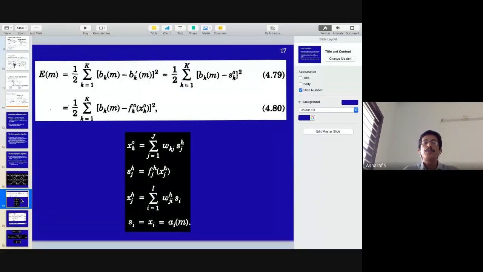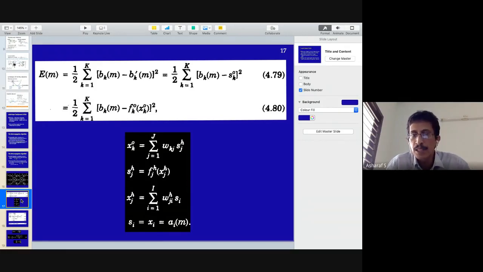Right, I want all of you to stare at this particular slide for 2 minutes and understand what is being written there, and let me know if you don't understand this. So, error over k points, BKM. M is just a step number, nothing more than that. If you don't like M, forget about M. M should not confuse you. In your paper you can write half sum over k equals 1 to k of bk minus bk dash. Let us not use M, because it may confuse you. I wanted it, but the textbook actually uses it, so let's not worry about it.